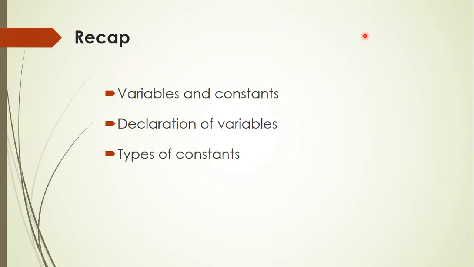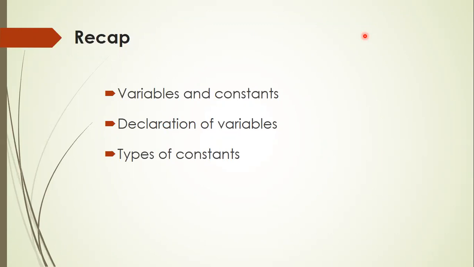The general syntax is data type followed by one blank space, then the variable names one by one separated by commas. And C++ supports several types of constants. So what are all the constants available in C, we also discussed in our previous class. The different types of constants available in C++ are integer constant, float constant, character constant, and string constant. Integer constants support several subcategories such as decimal integer constant, octal integer constant, hexadecimal integer constant, long integer constant, and